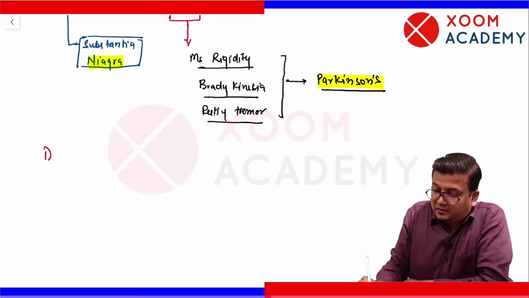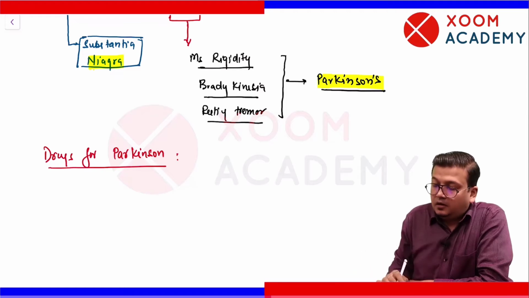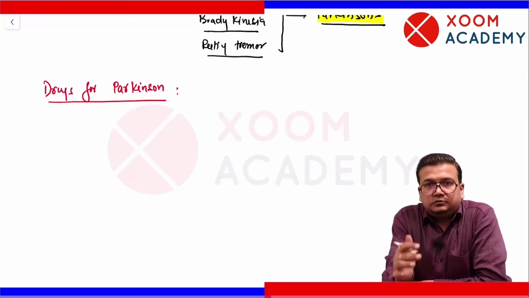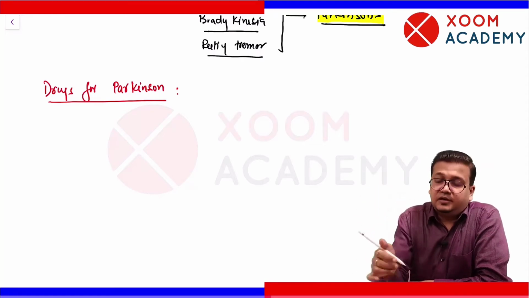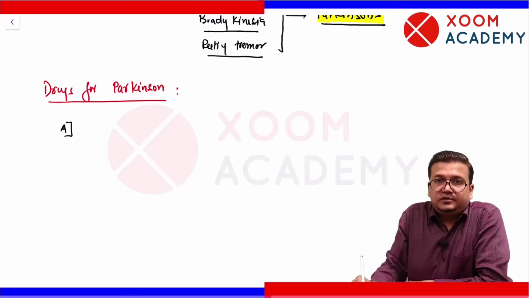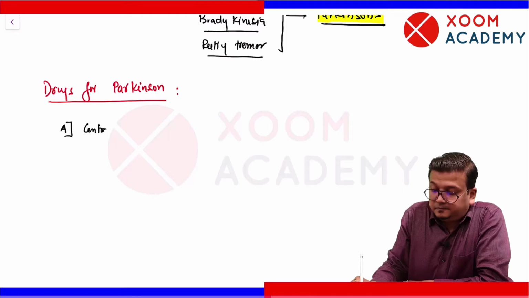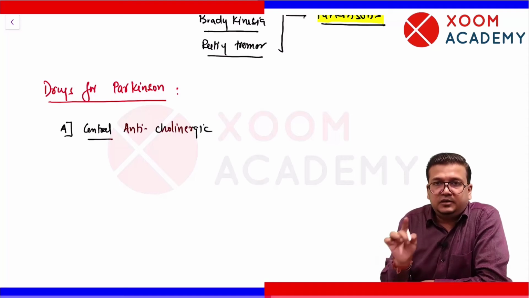So drugs for Parkinson. Now what is the cause? दो cause हैं, decrease dopamine and increase acetylcholine action. So what is the treatment? The treatment is also twofold. Number one, we can block acetylcholine action in CNS. So we have central anticholinergic drugs. These drugs will block acetylcholine action in CNS.